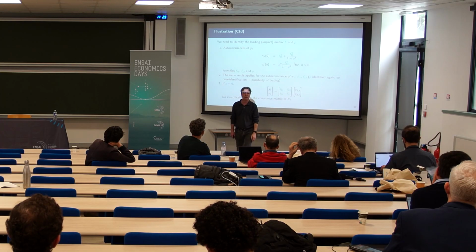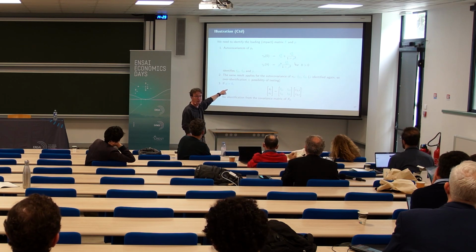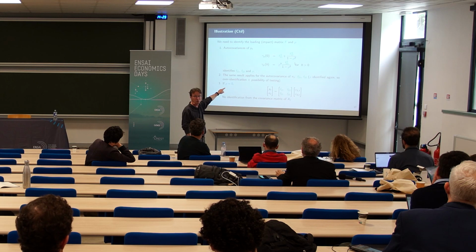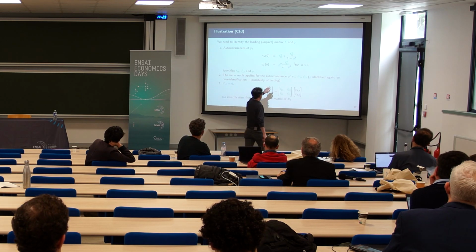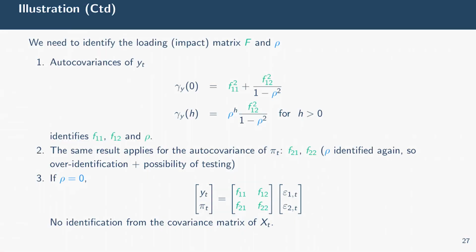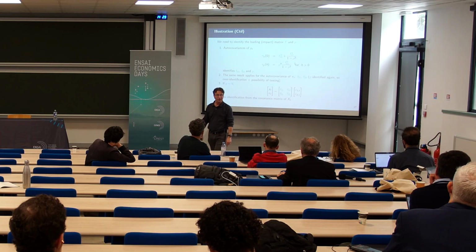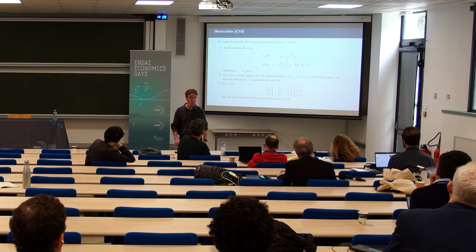You see immediately that the model you can identify. For example, take the autocovariance at order 2 divided by the autocovariance at order 1. You retrieve rho. If I know rho, I know F12. If I know F12, from the variance of output, I know F11. So from the observation of output, I can identify the DSVR.